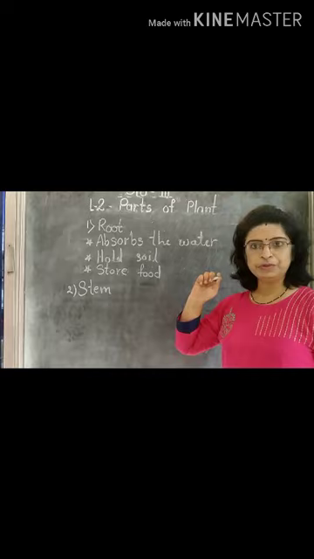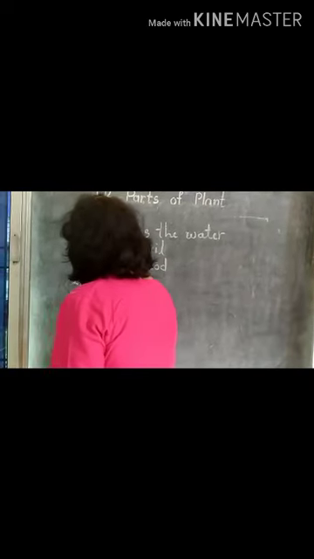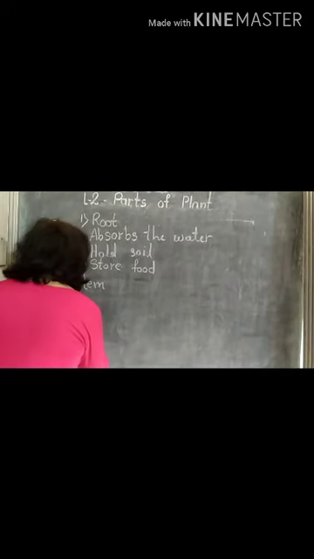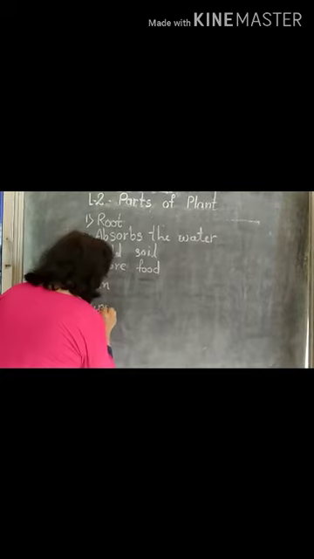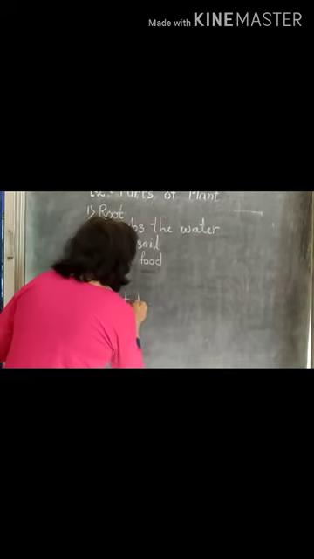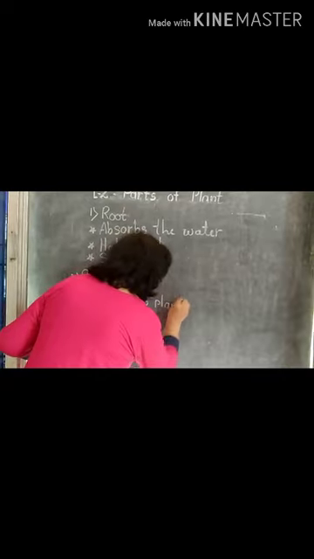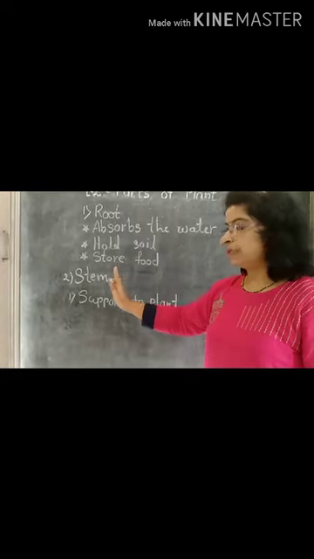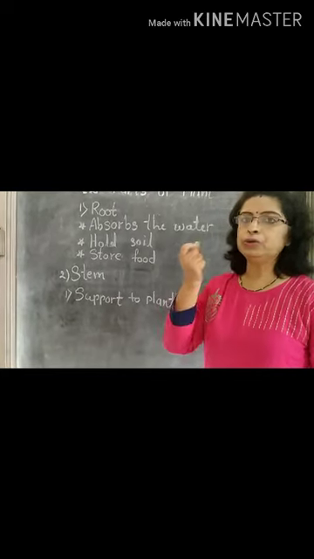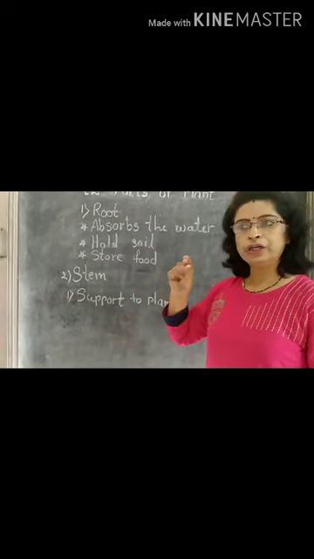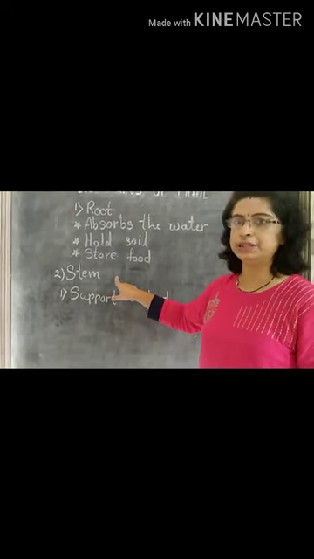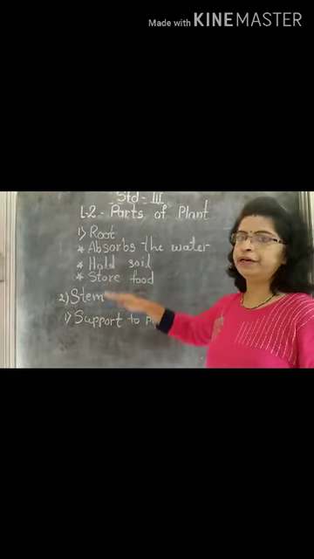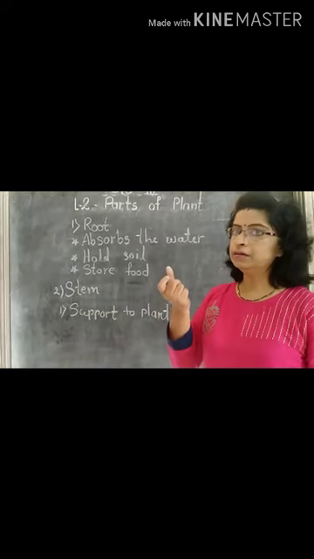Now what are the functions of the stem? First, stem gives support to the plant to stay upright. Then the next function, the stem has small tubes inside it. With the help of these tubes, it carries the food and water to the whole plant.